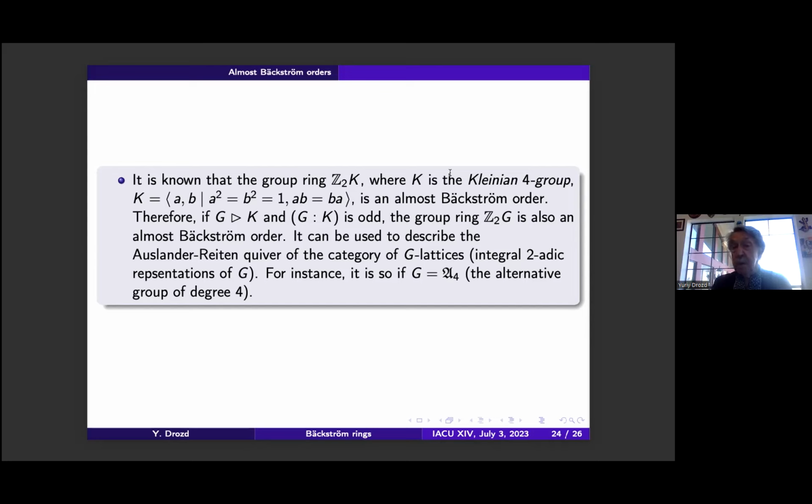So they calculate cohomologies and so on. I recall that for the Kleinian four group, cohomologies were calculated by Andriana Plakosh and me.